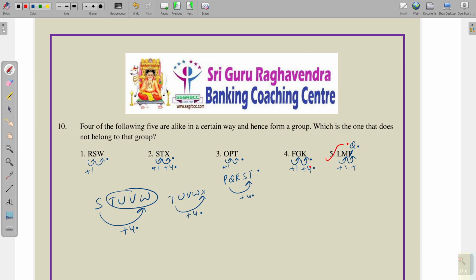You have to remember one more point here. So in options 1 and 2, we have the combination of plus 1 and plus 4. So immediately you can check option 5 first, because it saves time.